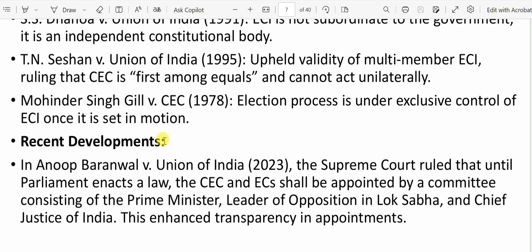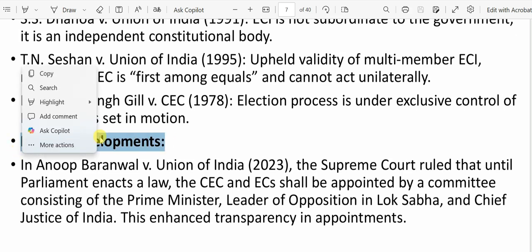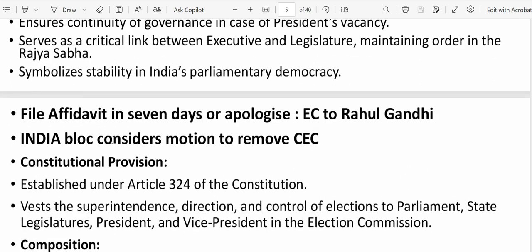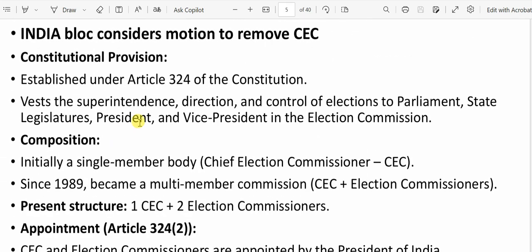And then we'll end up with the recent development. What is the recent development? So the Election Commission is basically established under Article 324.